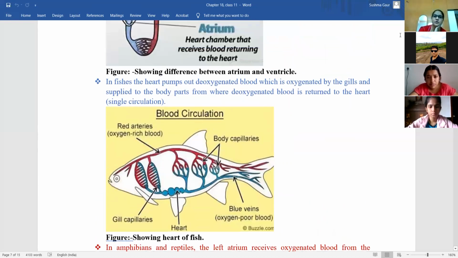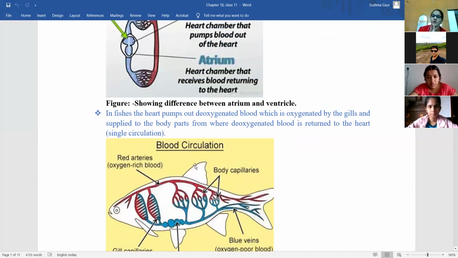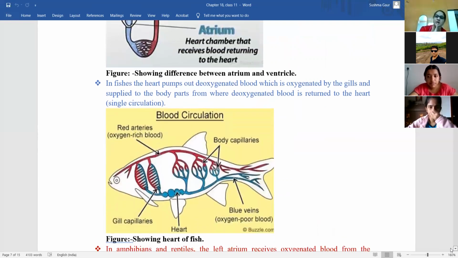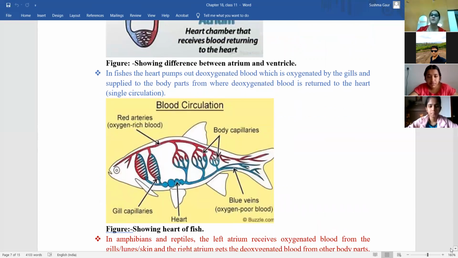Okay. So what is the mechanism through which the blood is flowing in fishes? Shreya, you are getting it, beta? You are understanding? Yes, ma'am. Asmi, Anvadya, everyone is understanding, right? Yes, ma'am.